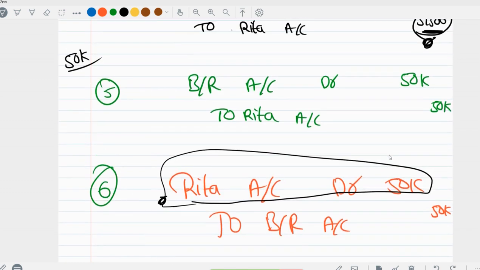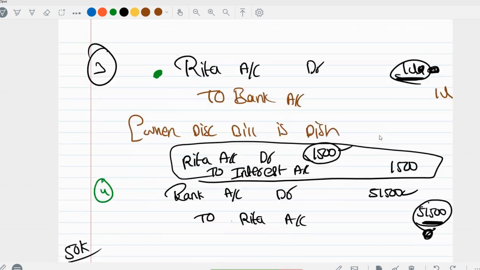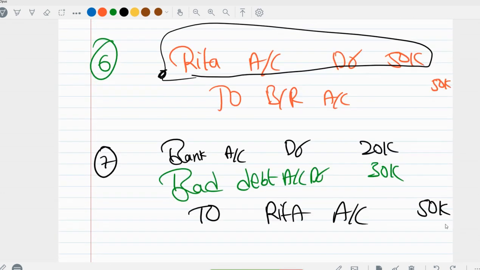Any doubt in this? If you try to learn it by heart, it's very complicated. Just go according to the question. Just according to the question you have to write the answer. The answer can be different from your book, whatever they have given. It need not be the exact one. Sometimes you can write a combined entry, sometimes you can separate it, it's fine, as long as you are writing correctly.